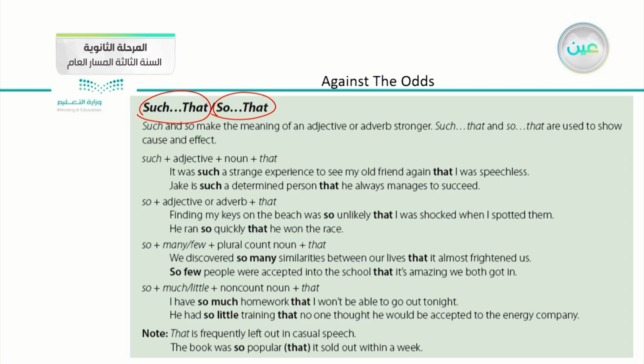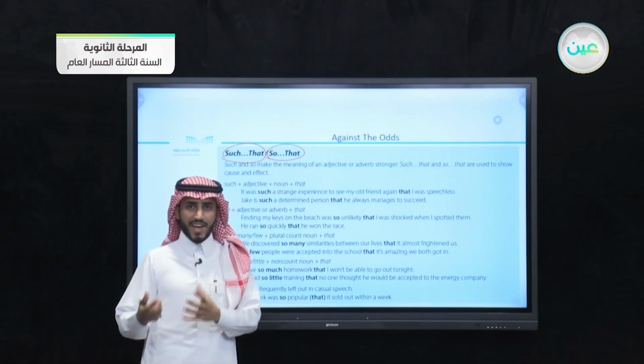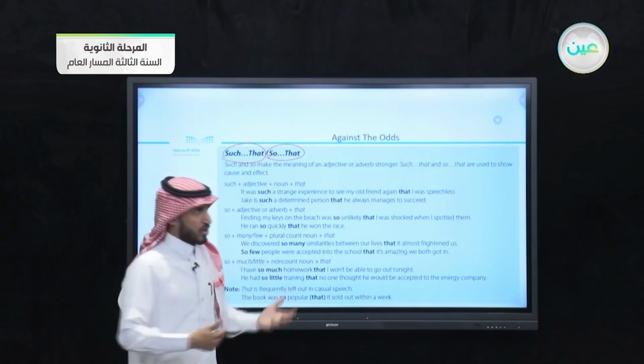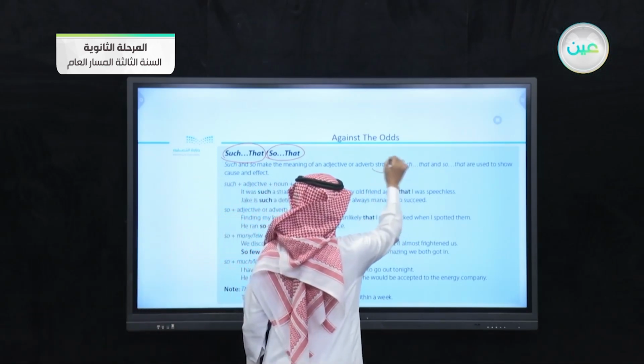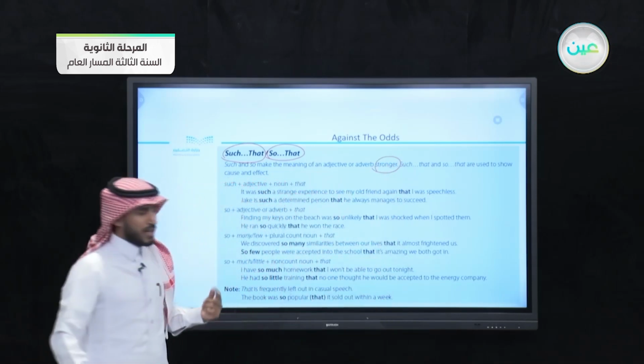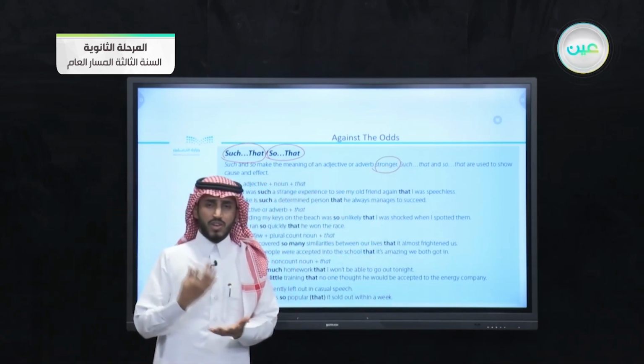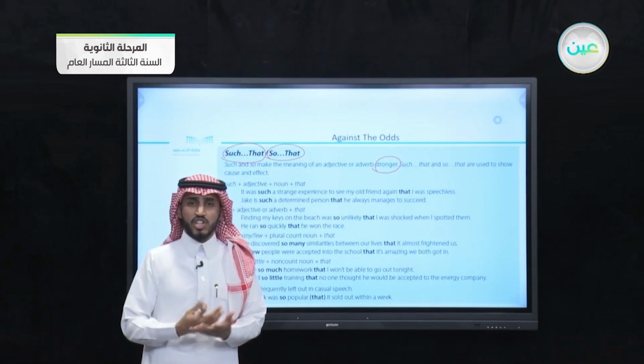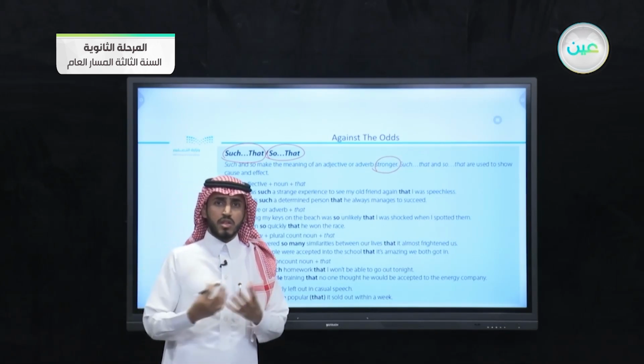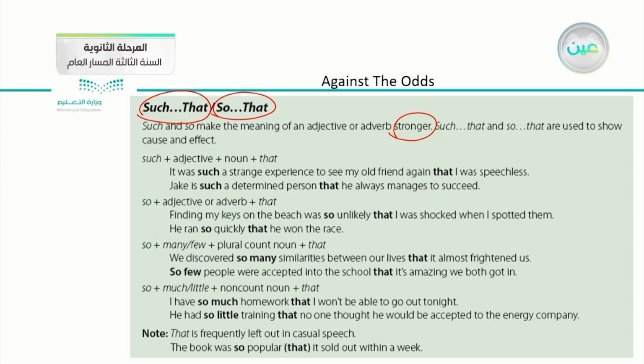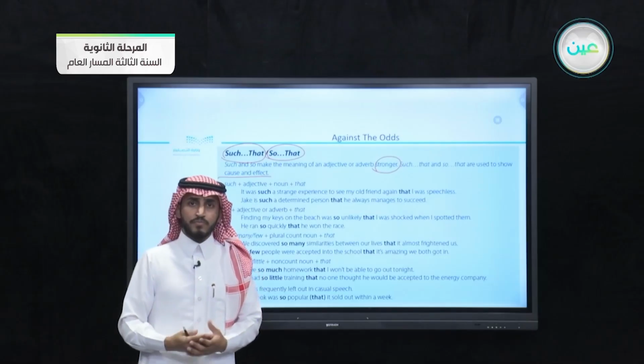They are used to make the meaning of the adjective or the adverb stronger. This is the first rule. And what other characteristics do they share? They both are used to show cause and effect.